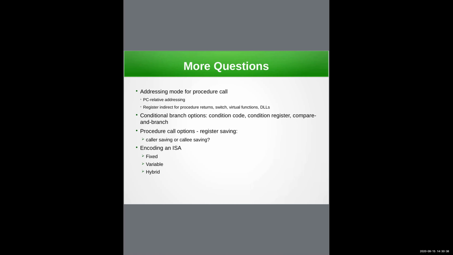Then we have caller and callee saving, which I hope I don't have to cover because the videos cover it pretty beautifully for MIPS. But essentially the point is, if the caller is going to need those values, it will have to store them itself. Or if the callee is replacing the register values, it should store those values and restore them. This is to make sure that, because we don't have an infinite number of registers, we use them effectively.